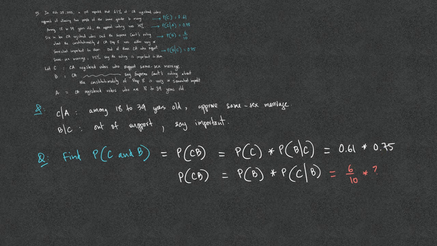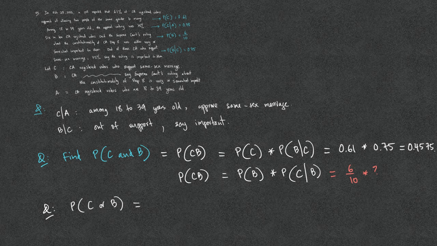In this case, we don't have the information for P of C given B, so that is why we're not going to use the second formula. 0.61 times 0.75 is 0.4575.